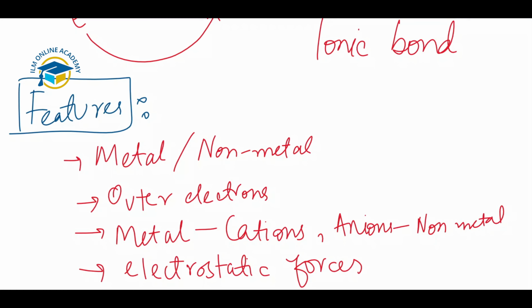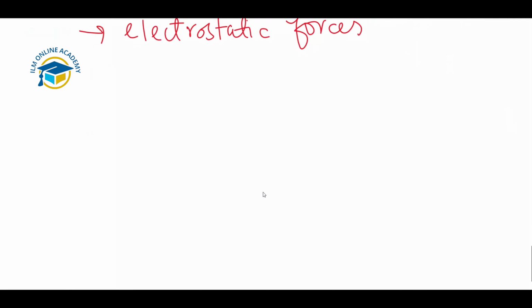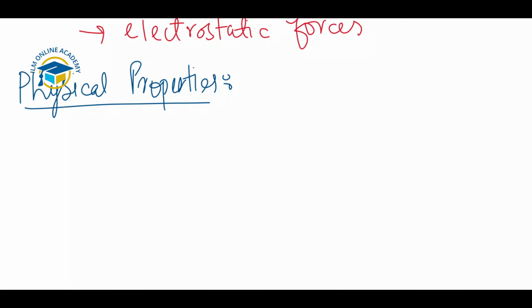Next we have some physical properties. Now we'll discuss some physical properties of ionic compounds. Ionic compounds are different from covalent and metallic compounds because the type of bonding involved here is different. They have high melting and boiling points.